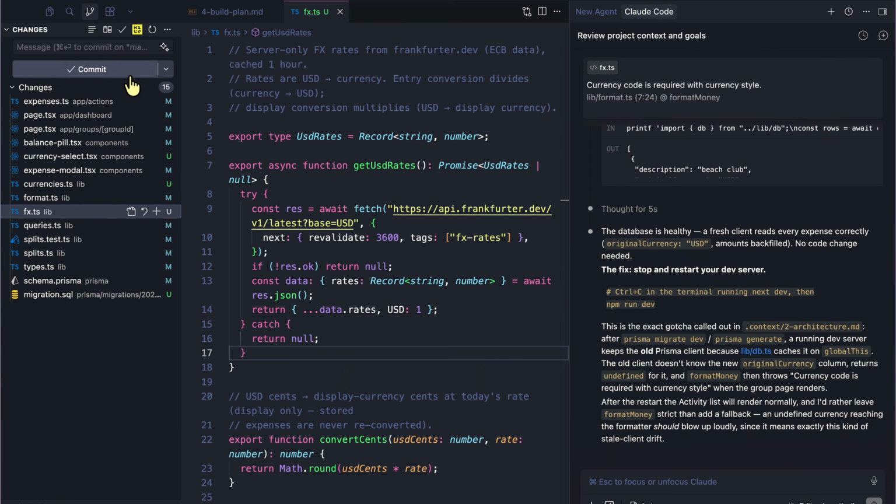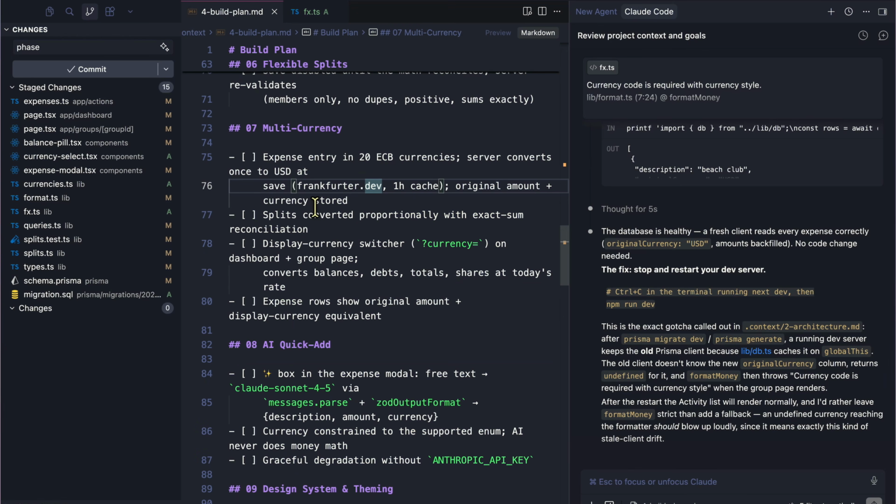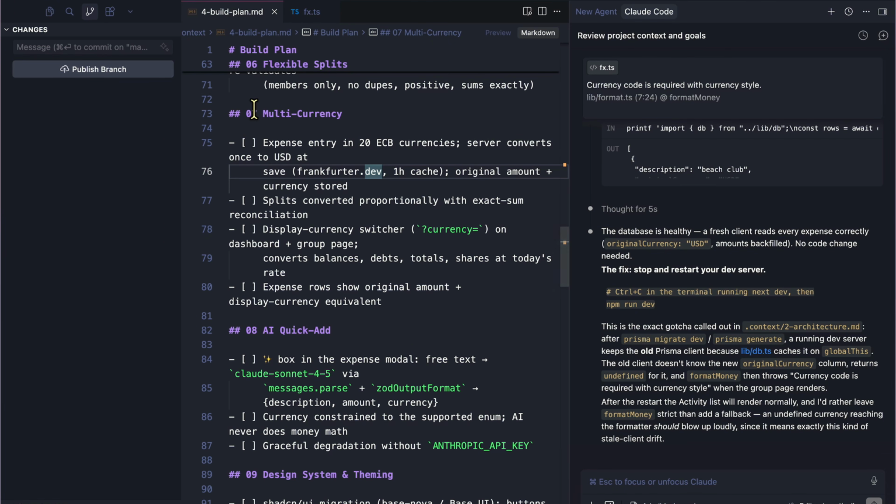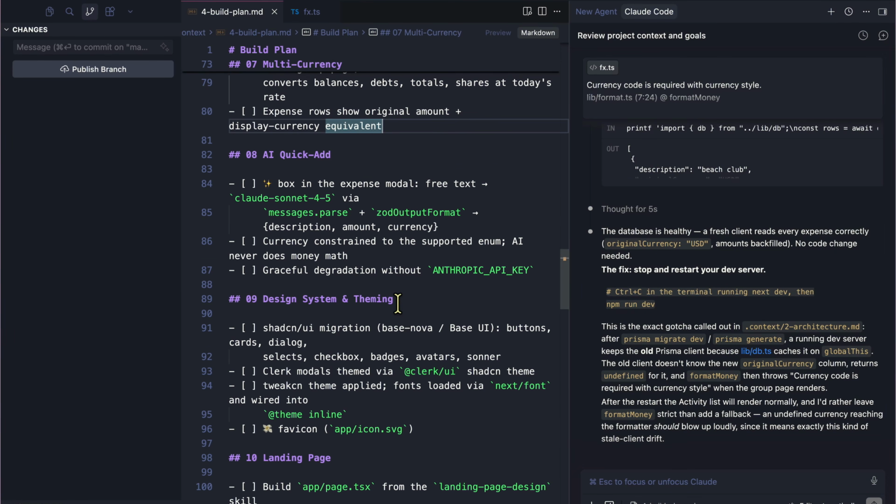So now we could just go here and update phase, and the phase was multi-currency, which is phase 7. So you can just hit commit. So you can see how once you put in the additional effort of architecting everything, all the steps are complete.